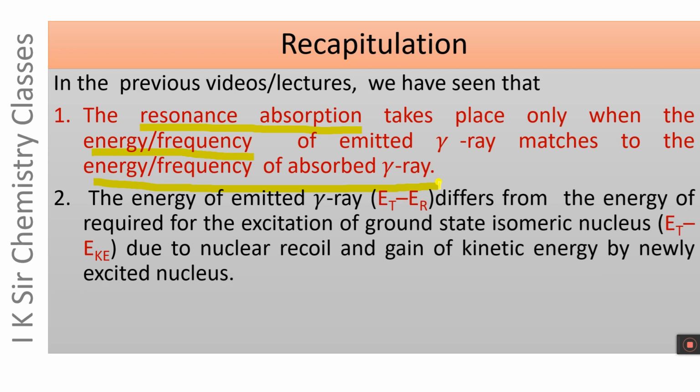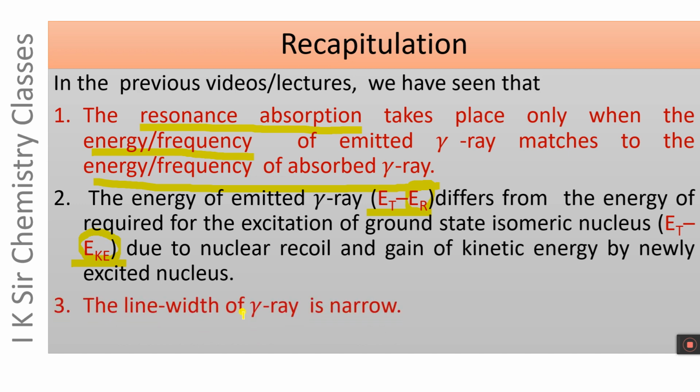We have also seen that the energy of emitted gamma ray, that is E_T minus E_R, differs from the energy required for the excitation of ground state isomeric nucleus, that is E_T plus E_K, due to nuclear recoil and gain of kinetic energy by newly excited nucleus.